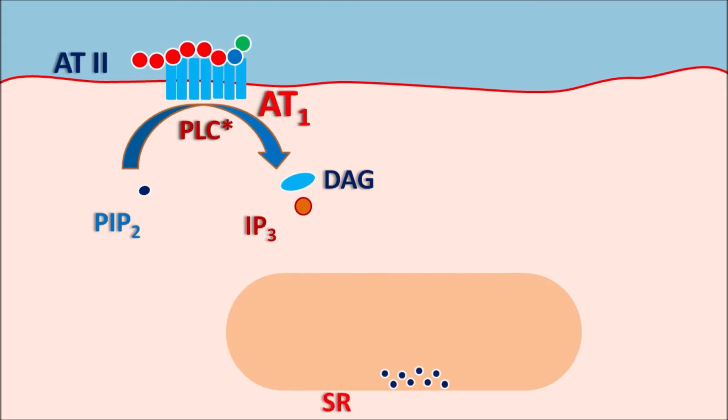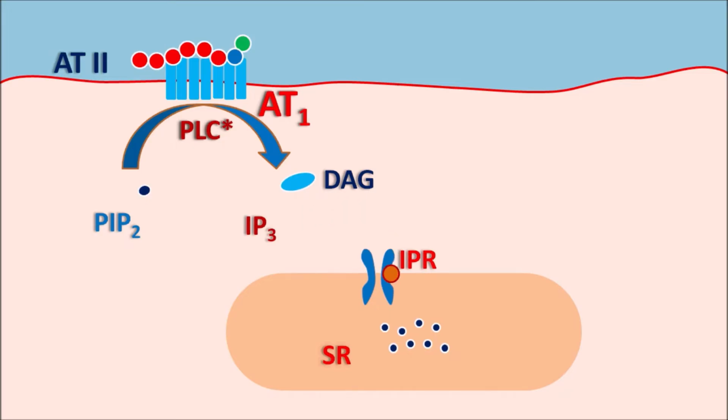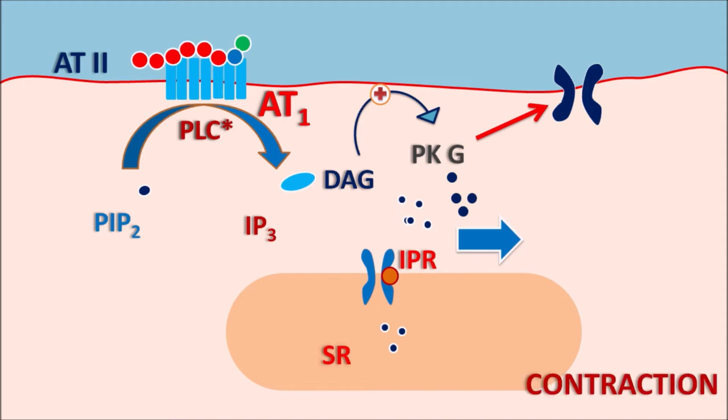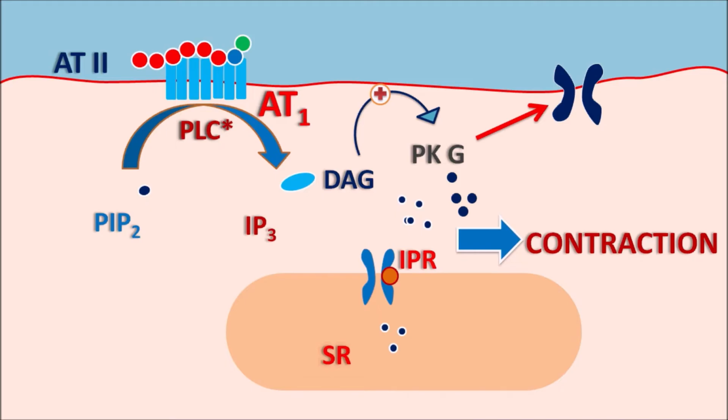This IP3 can act on the sarcoplasmic reticulum. The sarcoplasmic reticulum is equipped with IP3 receptors. Now when this IP3 binds to these IP3 receptors, it can activate these store operated calcium channels such that calcium can be released from the sarcoplasmic reticulum. Similarly, diacyl glycerol can activate the protein kinase G. These can stimulate the inward going calcium channels so that the calcium permeability into the vascular smooth muscle is increased. In this way, the calcium levels are increased within the vascular smooth muscle, which increases the contraction of the vascular smooth muscle. That's why angiotensin 2 acts as vasoconstrictor.